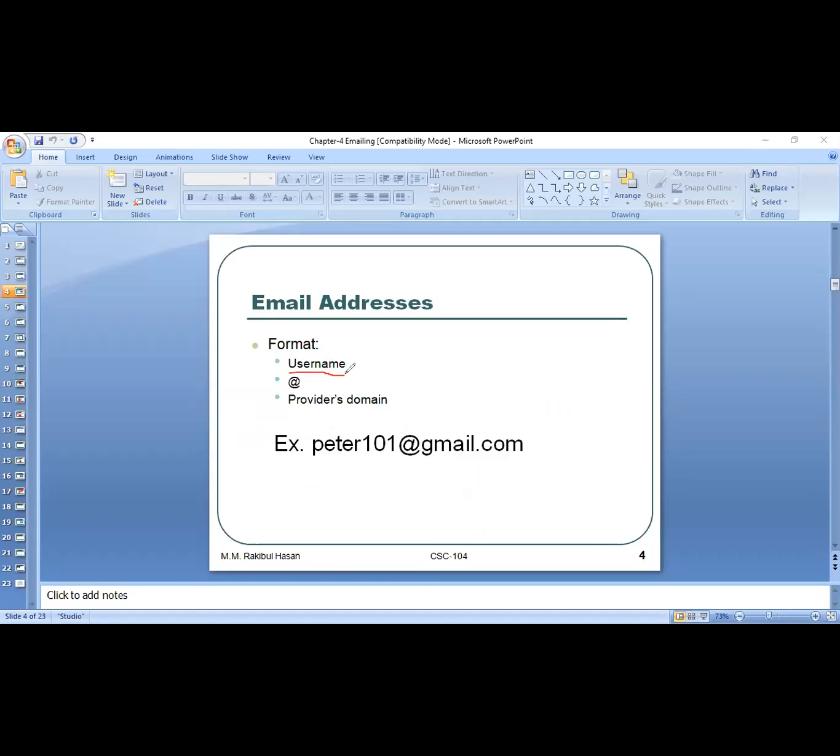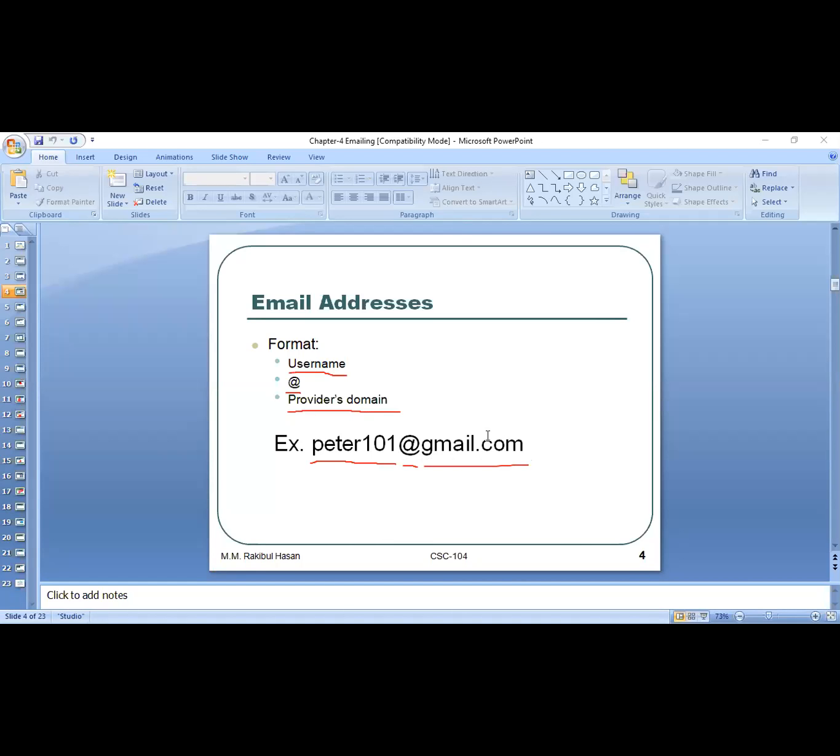First of all, the username, then you have the @ symbol, then the provider's domain. Basically, who is going to provide you the service? Like in this example, Peter101 is the username, then the @ symbol, after that gmail.com. Gmail.com is the provider's domain.